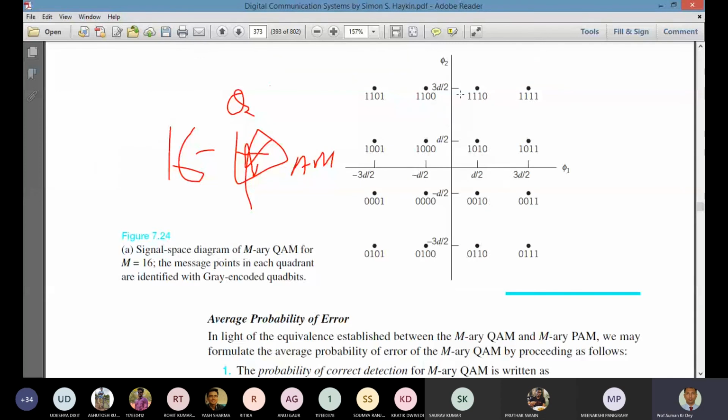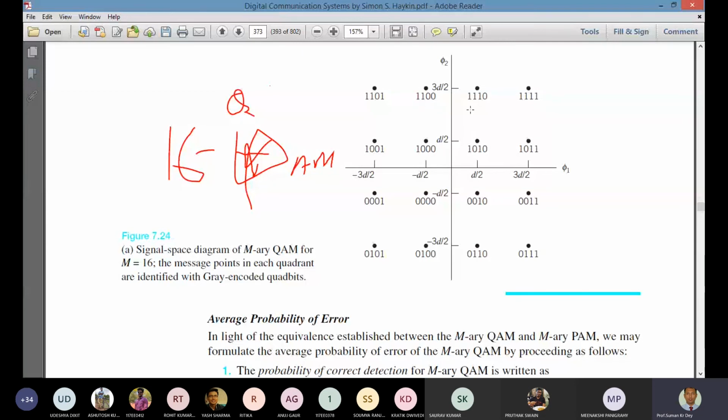Now if we see this figure, if we consider any consecutive or adjacent two elements, you will find there is a single bit of change. Not only within the quadrant, it is also true for the adjacent quadrant. Okay, so now just take a look at this.